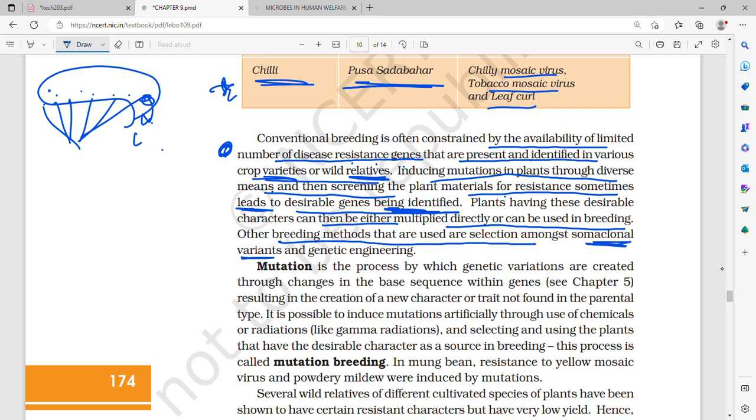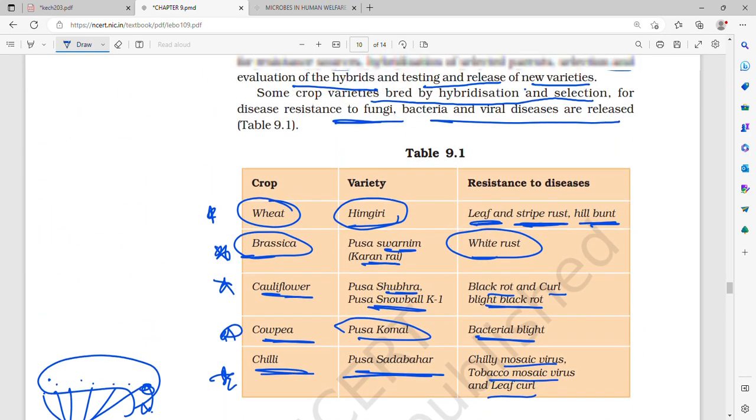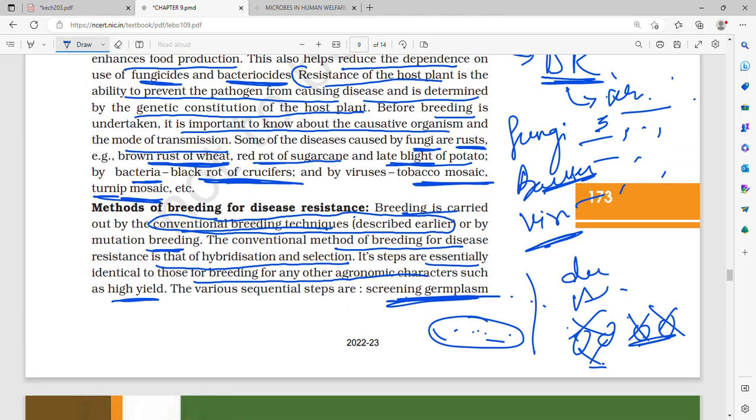Other breeding methods that are used in selection amongst somaclonal variants are genetic engineering. So what are the other breeding methods used in selection among somaclonal variants? Somaclonal variants and genetic engineering are the other breeding methods used for selection. Let's revise till here. Then we'll go ahead.